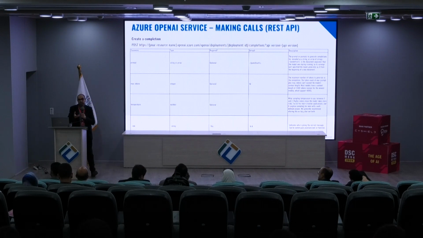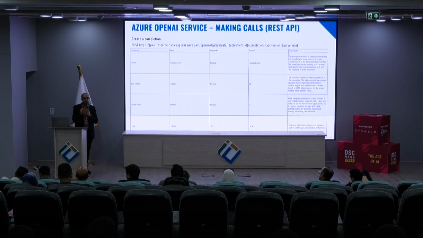For example, if we are creating a chat application like ChatGPT, when sending a prompt, we have 3 types of roles. We have the assistant role, which is the model itself. The system role, we use for sending instructions to the model. The user role is the prompt of the user.